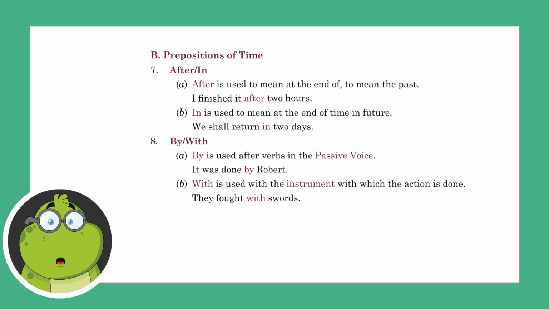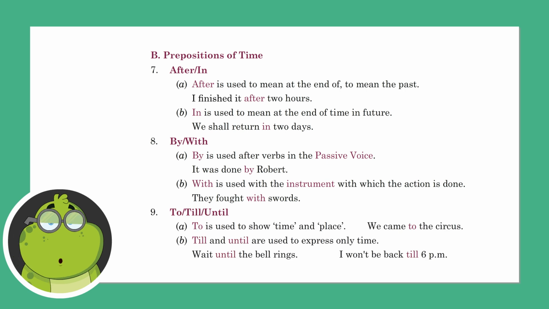By, with. By is used after verbs in the passive voice. It was done by Robert. With is used with the instrument with which the action is done. They fought with swords.